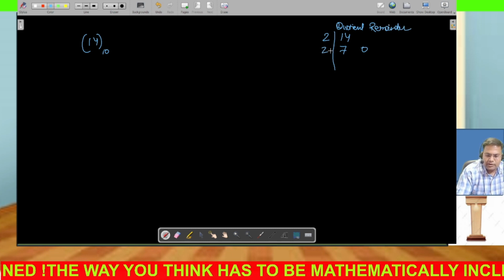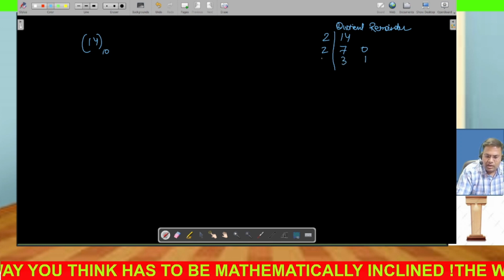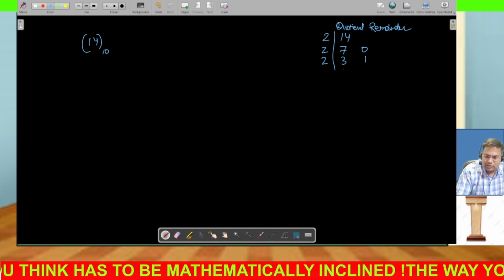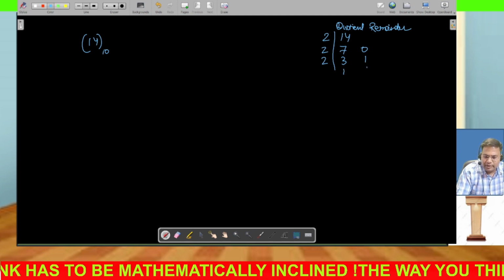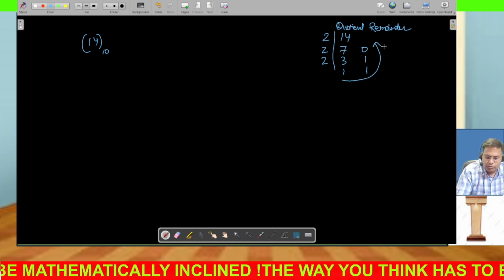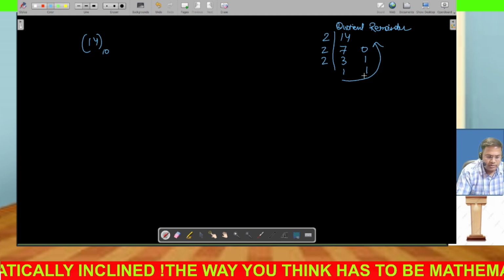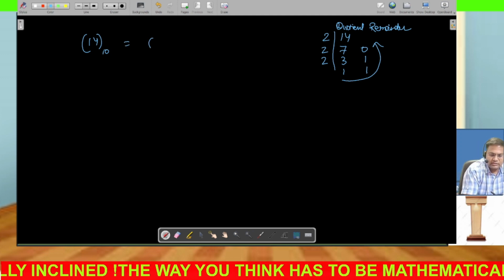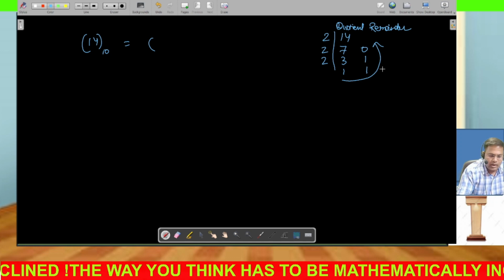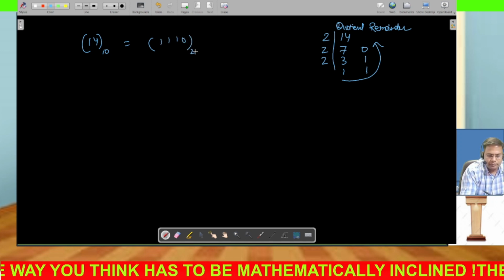So then again you divide by 2. This is going to be 3, and remainder is going to be 1. Again you divide by 2. This is 1, and remainder is going to be 1. So now your quotient and remainders have come into the form of 0 1. So you can write this, you always start from bottom to up. So this is 1 1 1 0 and the base will be 2.